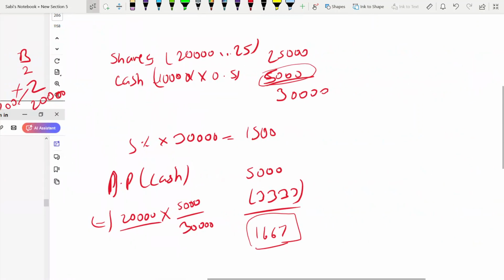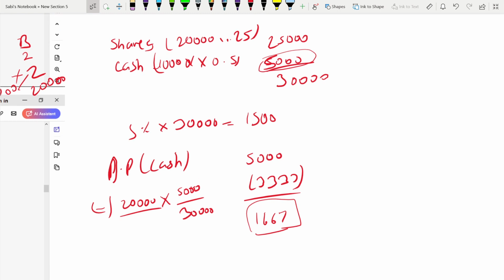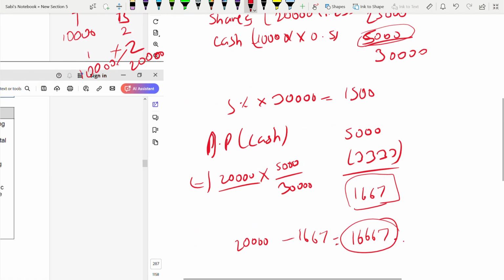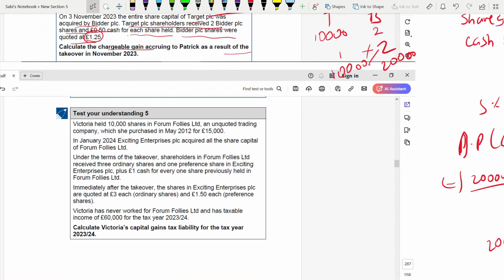From that cost 20,000, this will be deducted, 1,667, the gain. This would be an allowable cost in the future when we are disposing the shares in bidder. Now, moving on to test understanding 5.